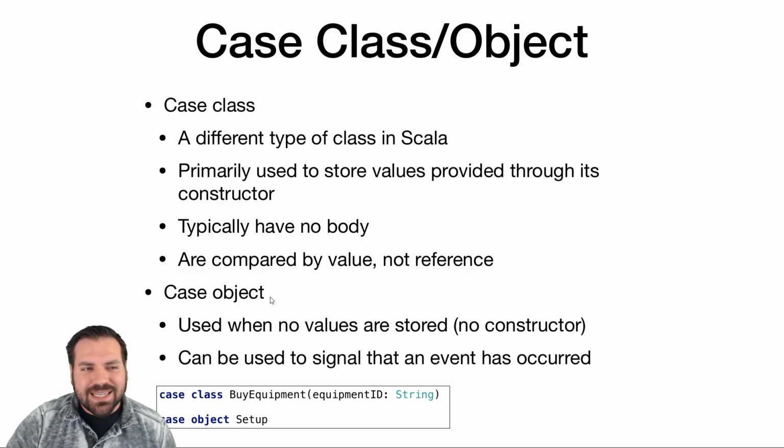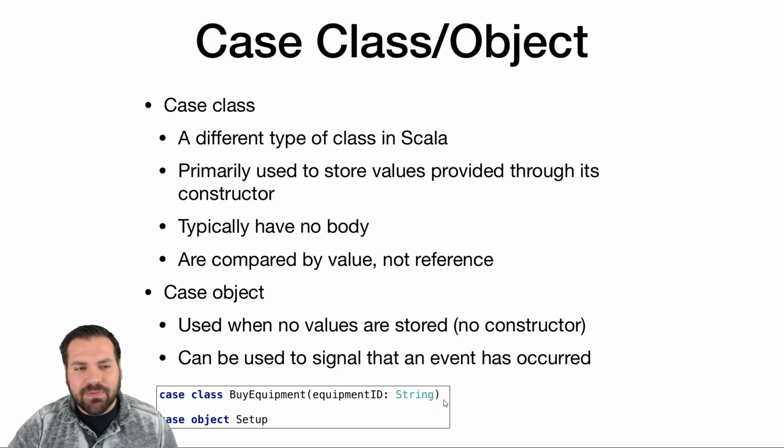Case class and case object. I couldn't think of a better word there. Types of types, I guess. But these are different ways to create Scala types. A case class is just like a class, except it typically doesn't have a body, though it can. We typically don't use a body. That's not what we use case classes for.